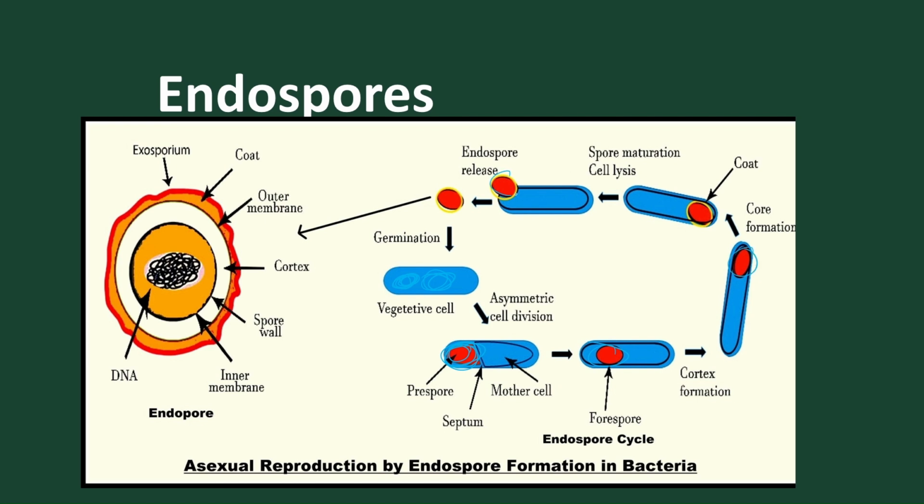it forms the spore coat, and after spore formation, the spore coat is broken and released, and the new bacterium comes out. So this is the endospore produced, and the endospore germinates by breaking the spore coat and giving rise to the new individual. This is how endospore germination takes place.